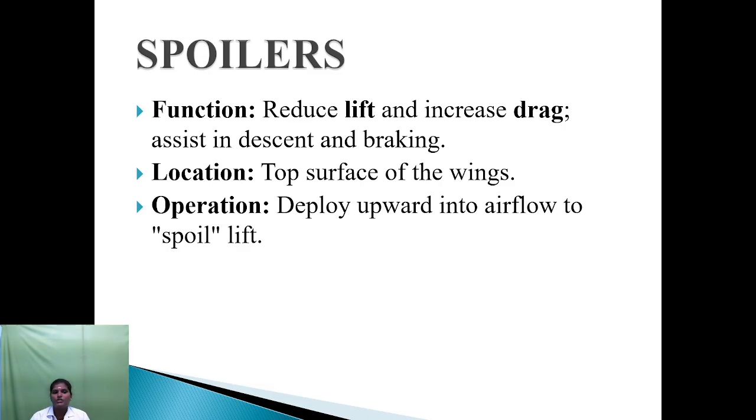Next one, spoilers. They reduce the lift and increase the drag, assisting in descent and braking. Their location is the top surface of the wings. Their operation is to deflect upward into the airflow to spoil the lift.